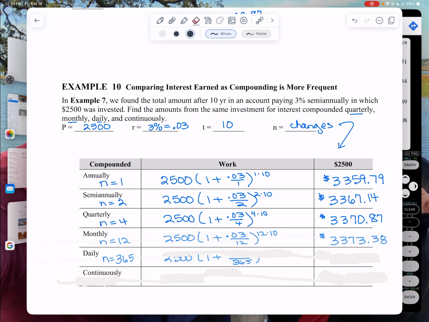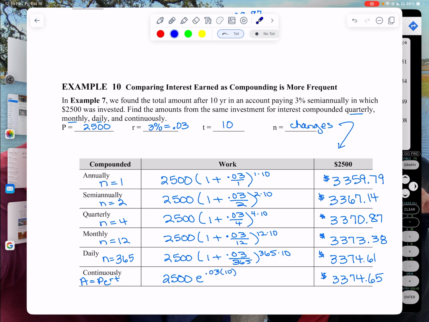So what I want you guys to do, and you can do it right now by pausing or you can do it later, but I want to make sure that once you have this part correct, that you get the right answer. Usually in a class of 20 people or so, I will have 5 students that don't practice this and they miss it on the test. And I really care what your answer is. This is money. We're talking money now. So we don't want to mess up with money, right?